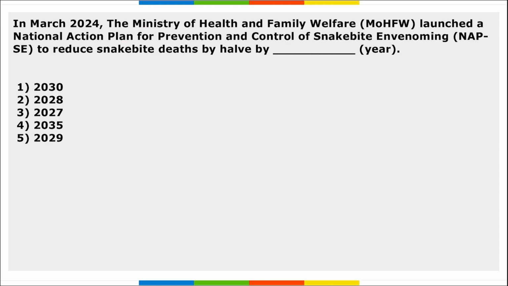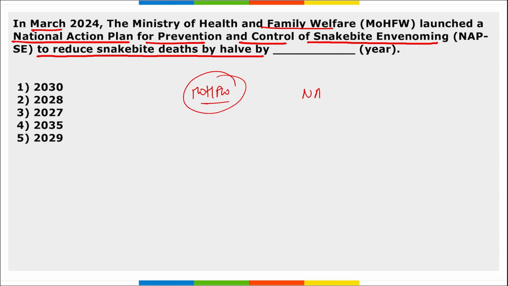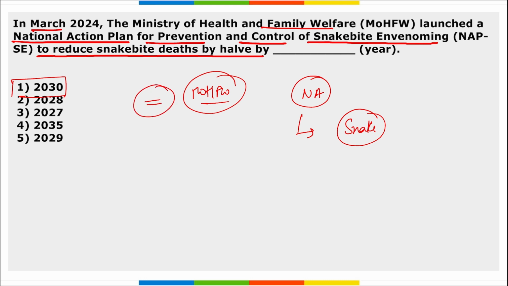Take a note of this. Next, in March, the Ministry of Health and Family Welfare launched a national action plan for prevention and control of snakebite envenoming to reduce snakebite deaths by half by 2030. So it was the Ministry of Health and Family Welfare. They have launched a national action plan, and it is basically to prevent people from snake bite, right? To reduce the deaths because of snake bite by almost half by the year 2030. The Ministry of Health and Family Welfare has launched this national action plan. Correct? And to reduce the deaths by snake bite by half by 2030.